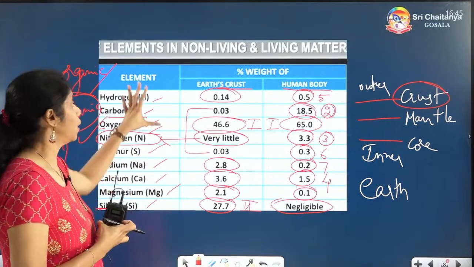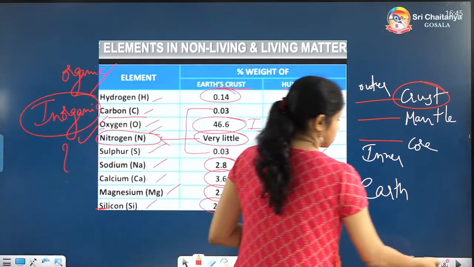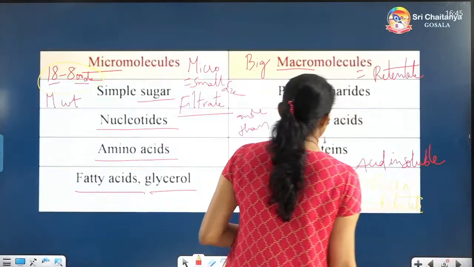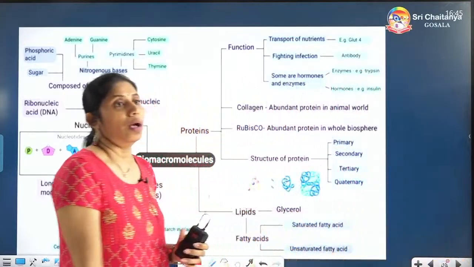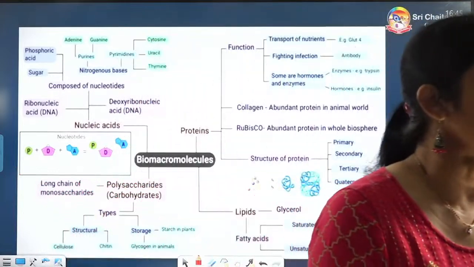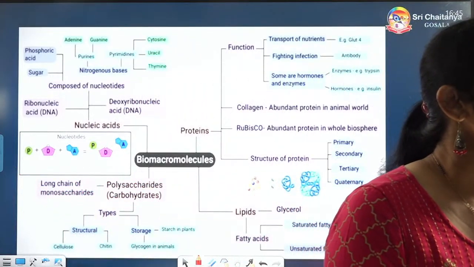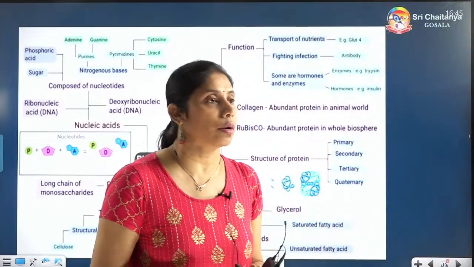Understood? All are inorganic. Okay, now let us see how the organic compounds are formed. Carbon is not organic.